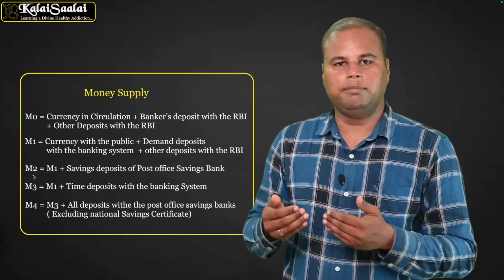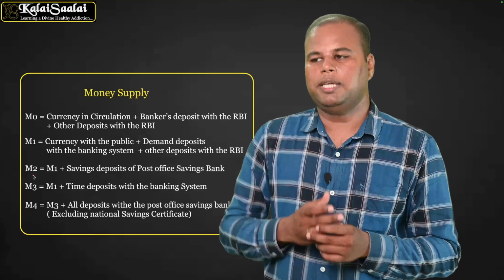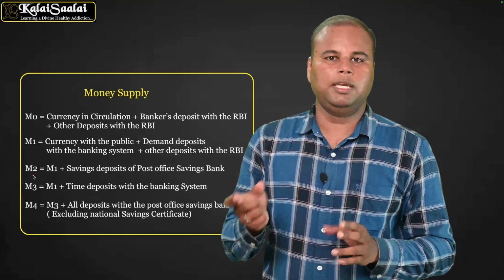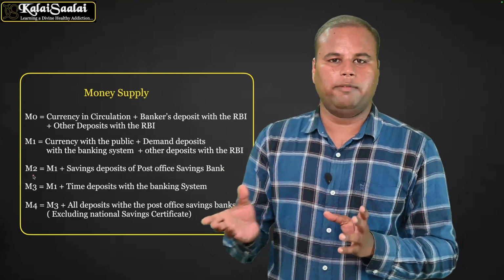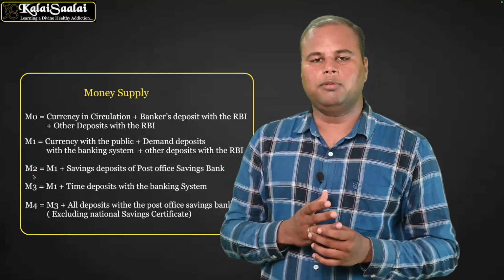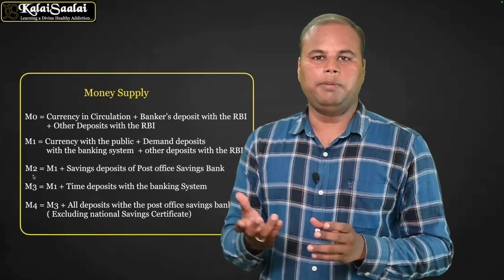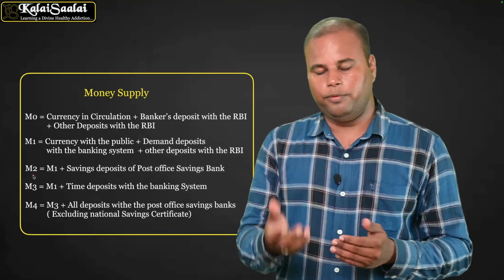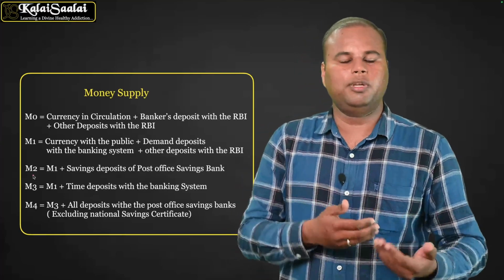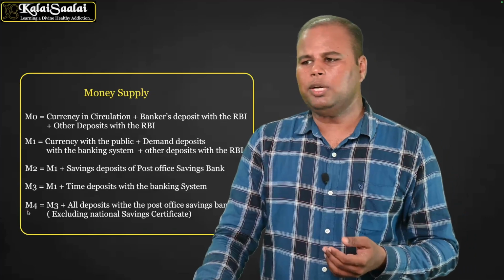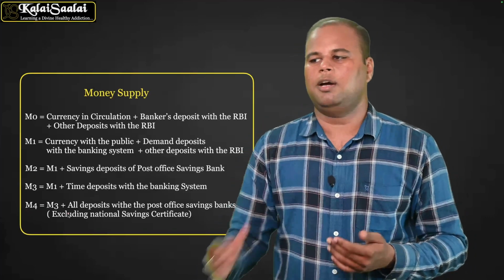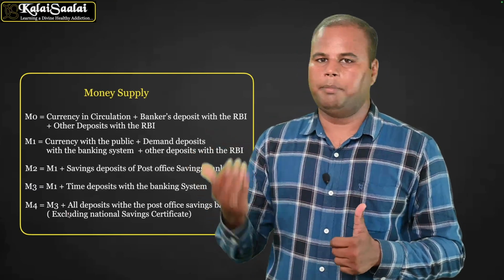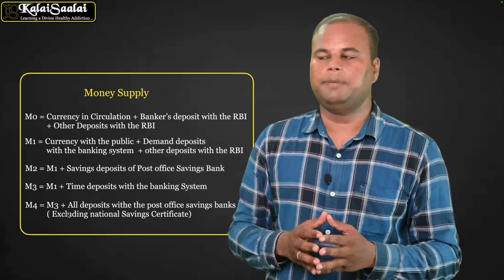And the next one is M3, which is known as the broad money. This consists of M1 plus time deposits with the banking system. As we know, time deposits are the fixed deposits and the RDs which we have deposited in our bank accounts. These fixed deposits can't be withdrawn as we wish, because there will be a penalty if we withdraw the money before the maturity period. And the final one is M4, which is M3 plus all deposits with the post office savings bank. So these are the money indicators which are used to measure the money supply.